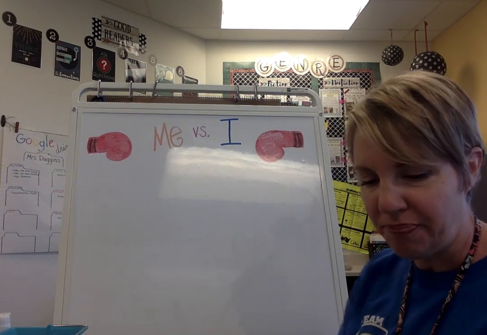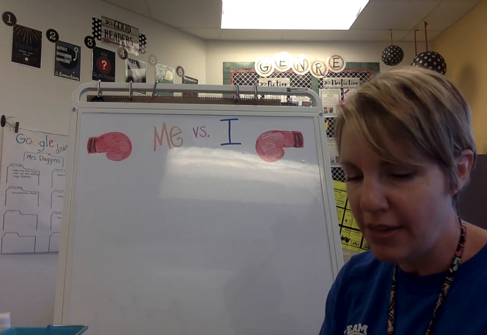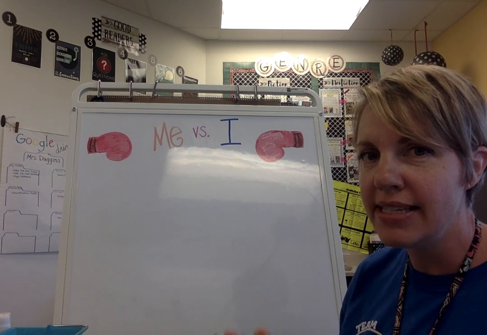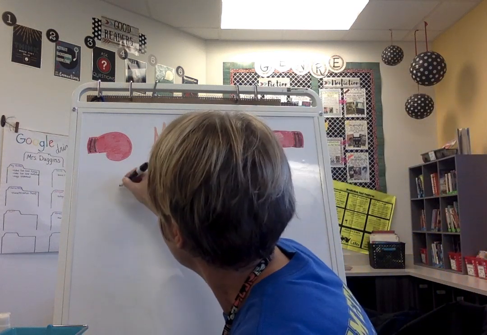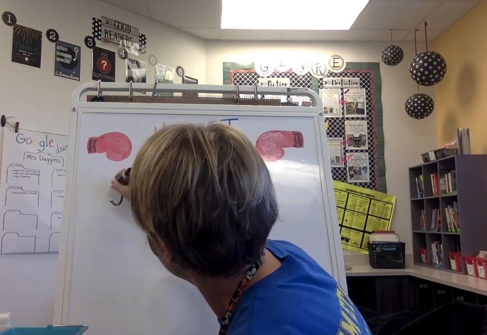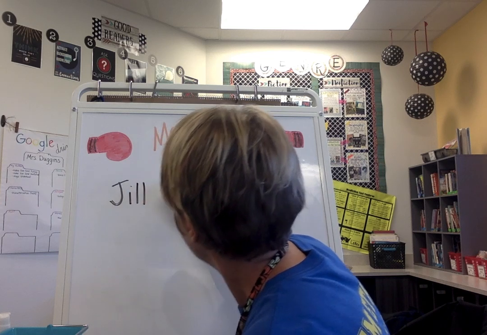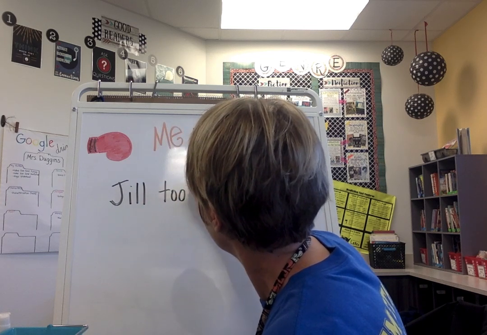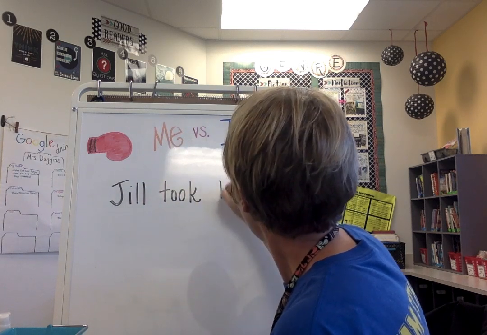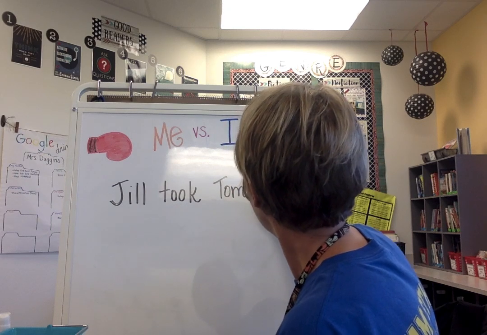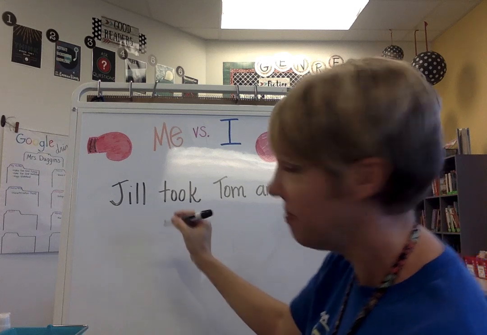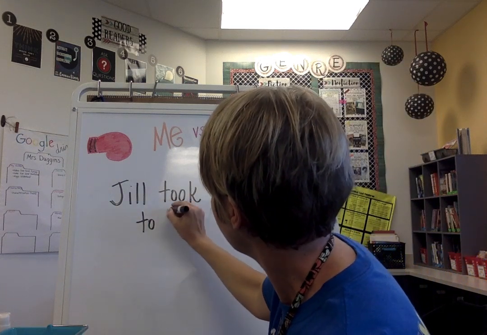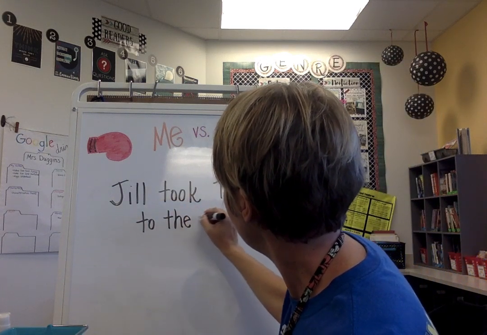How about another one? This one is a little bit different because the phrase is actually in the middle of the sentence. Jill took Tom and blank to the game.